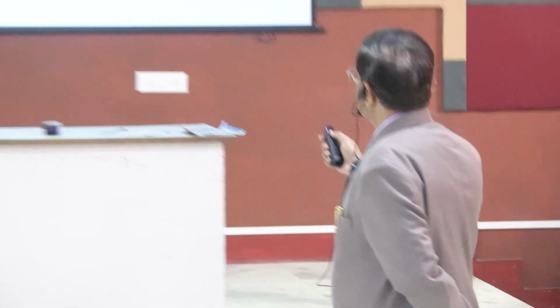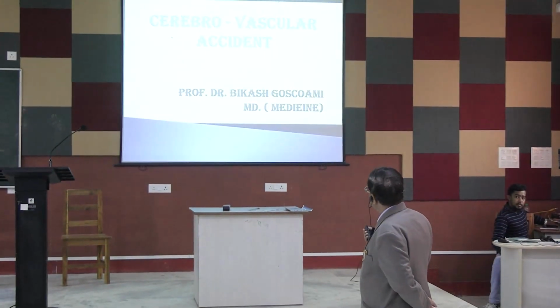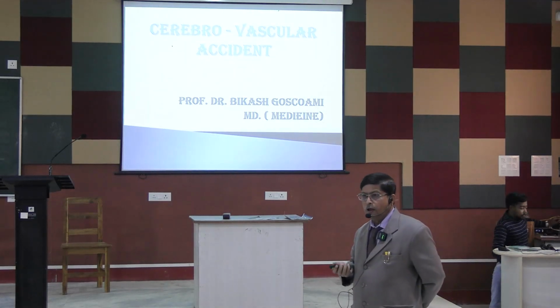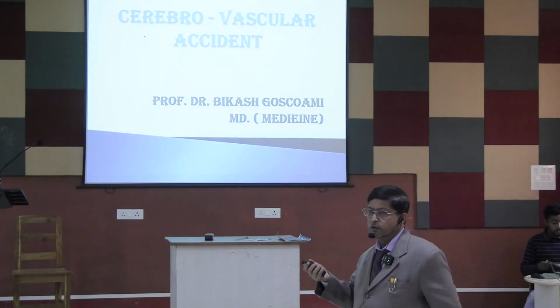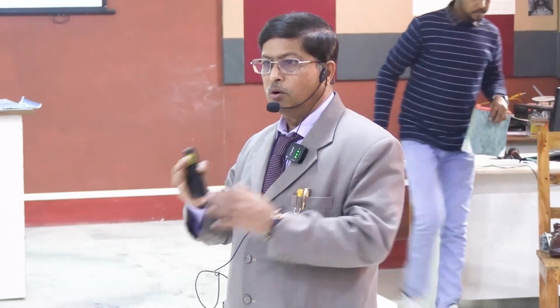So, the term is cerebrovascular accident. We start with the term accident. Accident means it is a sudden onset, and progress may be different, but onset is sudden. Sudden onset means we can see the maximum neurodeficit. Cerebral accident is a deficit in the neurological system causing paralysis. So, this neurodeficit may be sudden in onset, maybe maximum at the onset, maybe not maximum at the onset, but it will be gradually progressing within 40 to 72 hours.